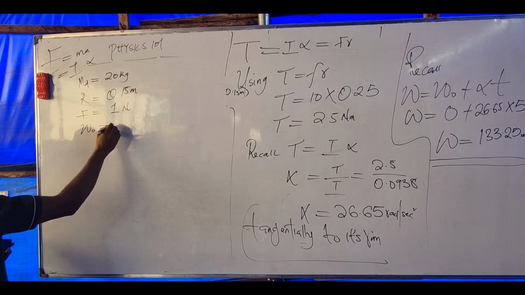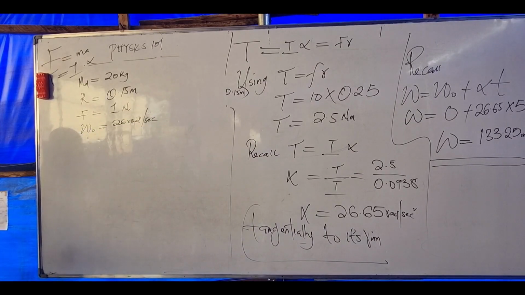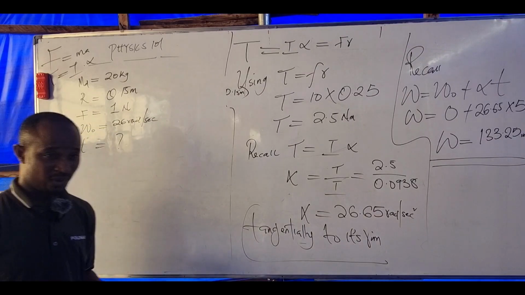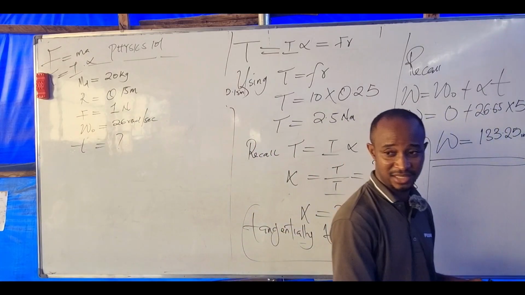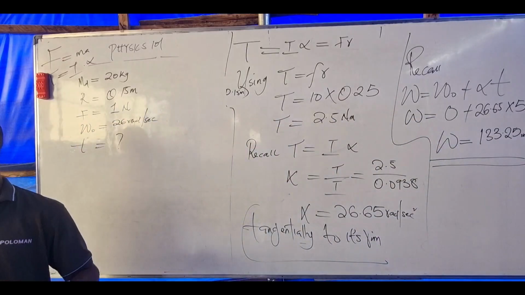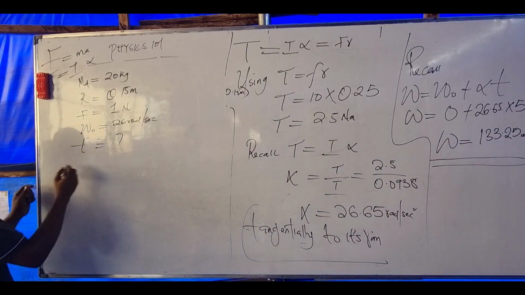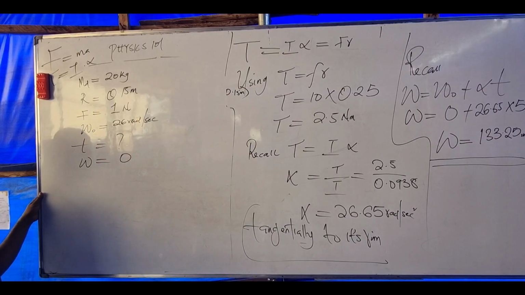Initial angular velocity is 26 radian per second. Now we have to find time. Almost the same thing we solved with the first one, but here we are looking for time. For a body to come to rest when you apply a braking force of 1 Newton, the body will have to decelerate. For the body to come to rest, our final angular velocity is 0.